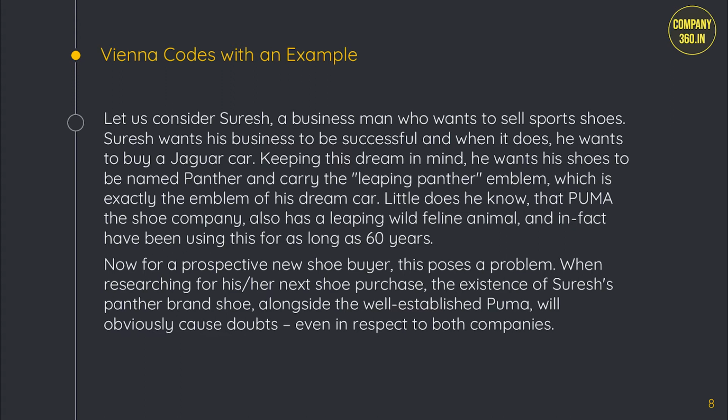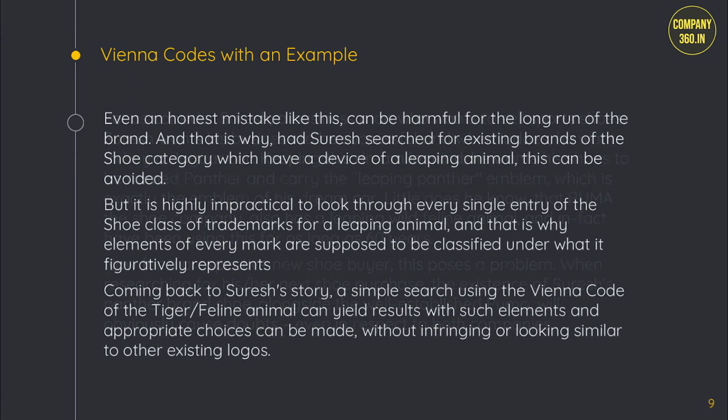Now for a prospective new shoe buyer, this poses a problem. When researching for his or her next shoe purchase, the existence of Suresh's Panther brand shoe alongside the well-established Puma will obviously cause doubts, even in respect to both companies. Even an honest mistake like this can be harmful for the long run of the brand.